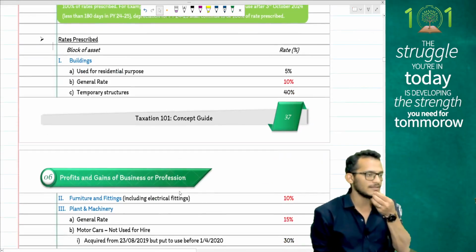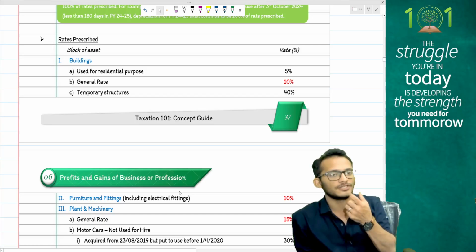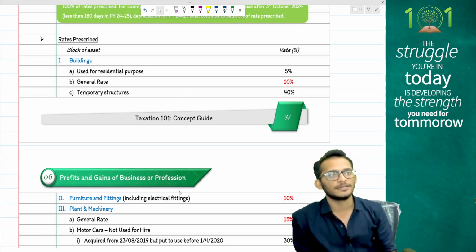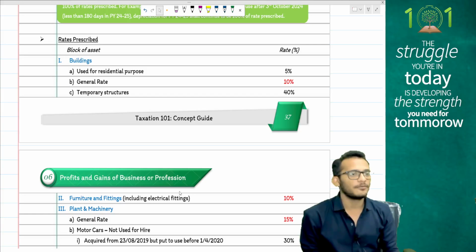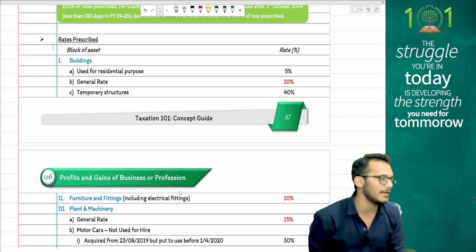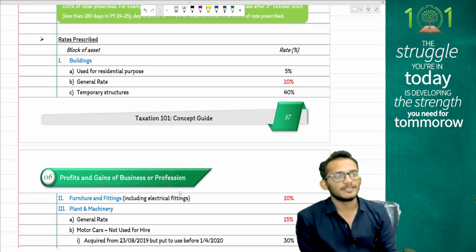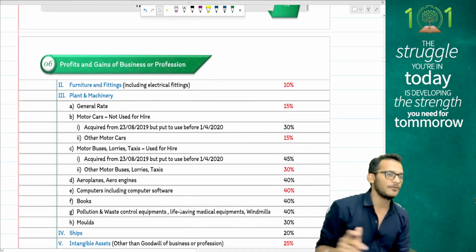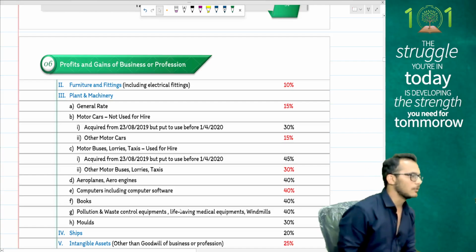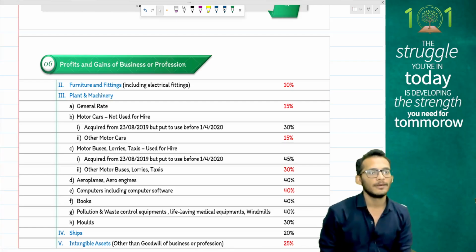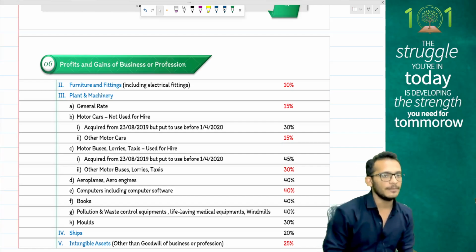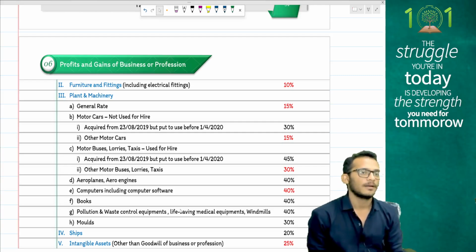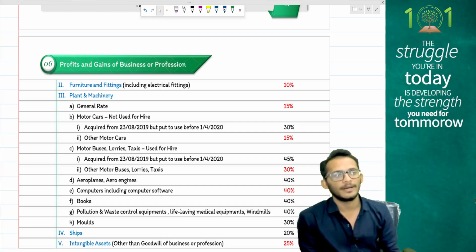Income tax has given some blocks of assets. First asset is building. Building rate of depreciation is 10%. Furniture rate of depreciation is 10%. Buildings and furniture go hand in hand. Furniture gets 10%. Plant and machinery gets 15%. Vehicles get 15%. Computers get 40%. Books get 40%. Airplanes get 40%. Ships get 20%. Then intangible assets get 25%. That is what the rules are.